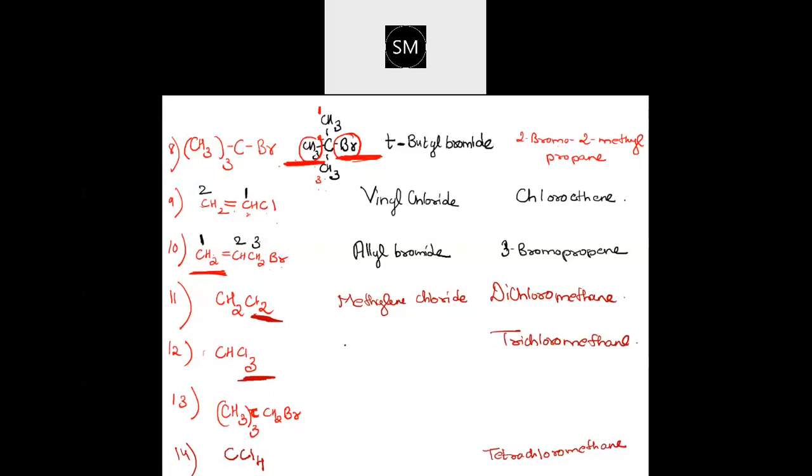And the 12th one, that is chloroform. Trichloromethane is chloroform. Now go for the 13th one. The 14th one is carbon tetrachloride. If you want the common name, that's carbon tetrachloride. Tetrachloromethane is the IUPAC name.